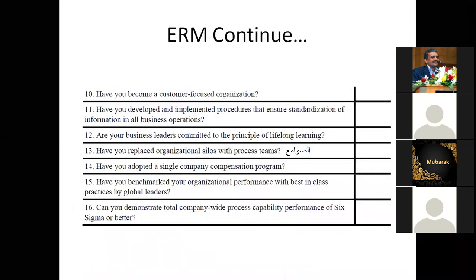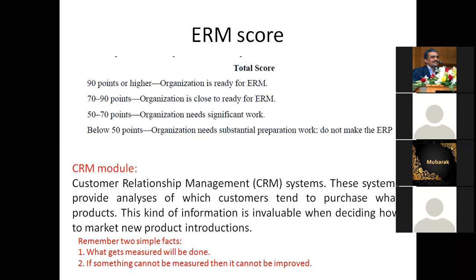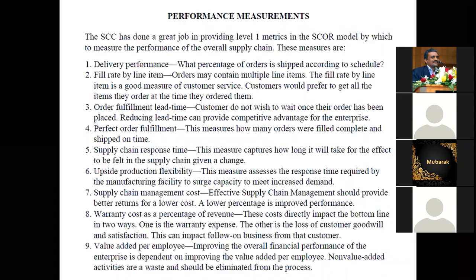See, in this checklist, if they have 90 and above, the organization is ready for enterprise resource management. Otherwise, we listed out everything. So these things we already discussed.